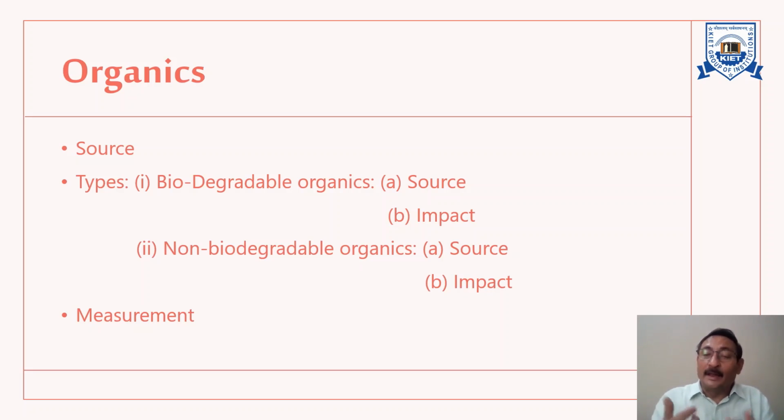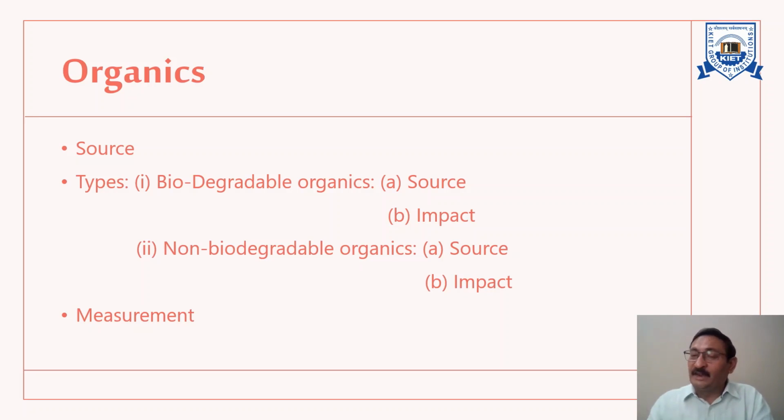Now, what is the impact of these biodegradable organics? They may cause color, taste, and odor problems. The main problem is the secondary effect, which is a result of the microorganisms working on these substances.